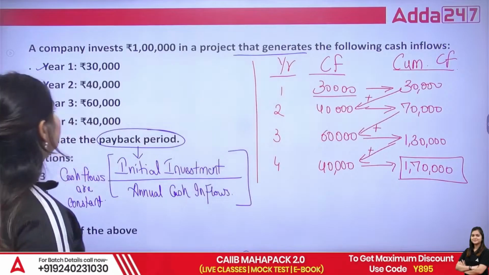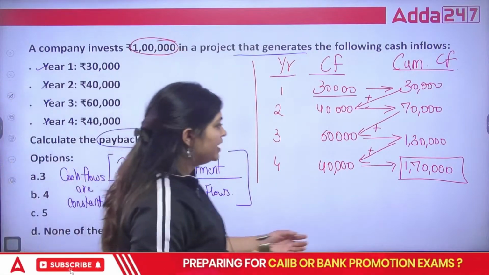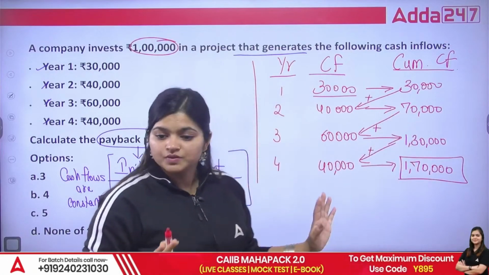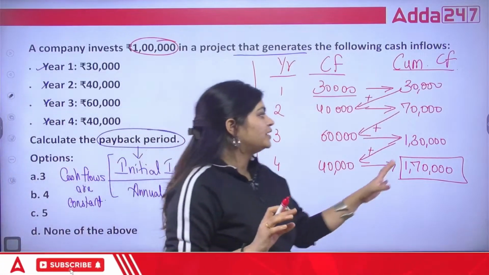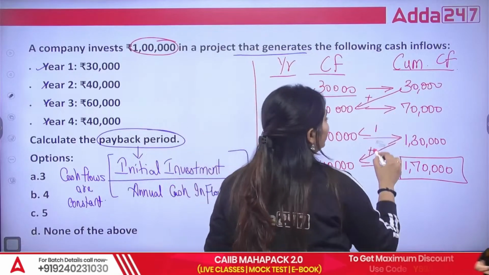But as you can see here, you invested only 1 lakh. It means we are not going to calculate till the fourth year. If you are watching it the first time, there is no requirement to calculate till the fourth year. Why? Because we are calculating the payback period.